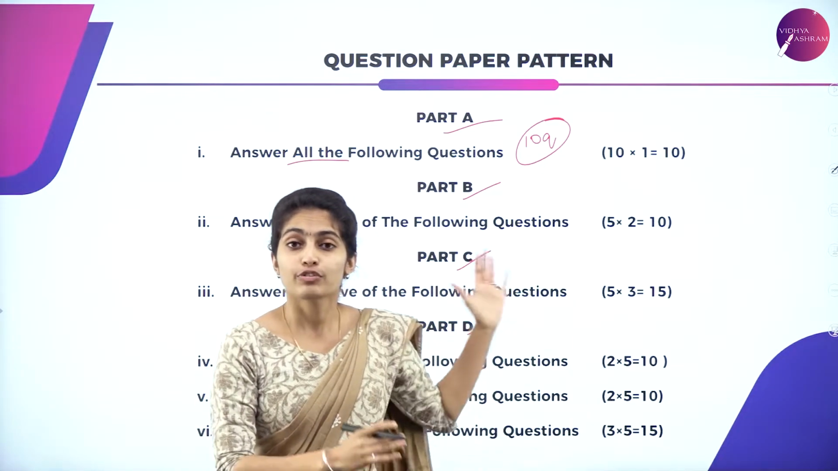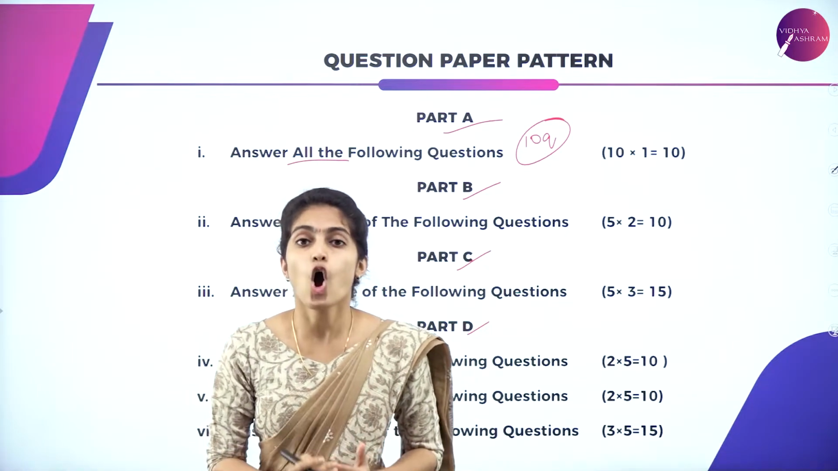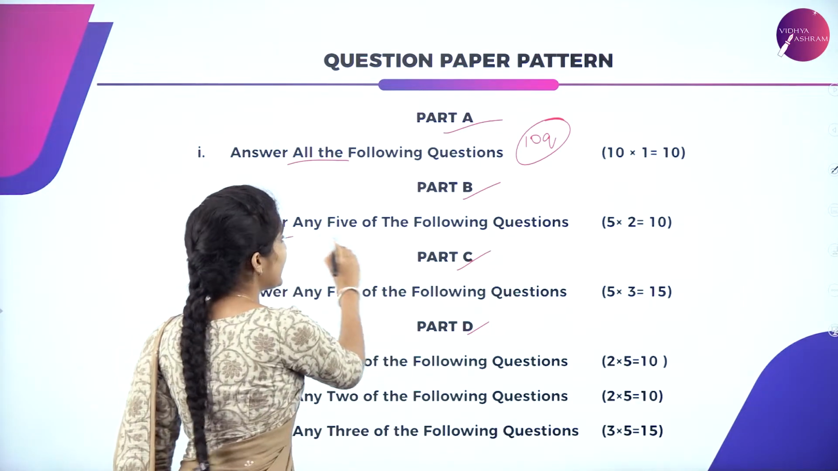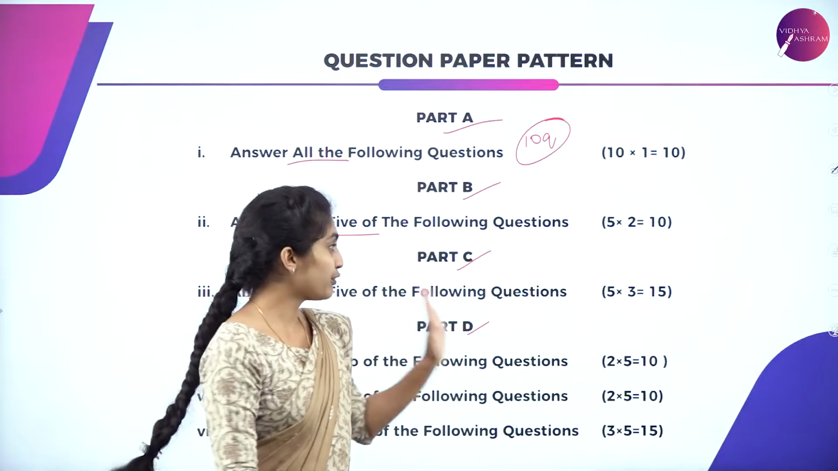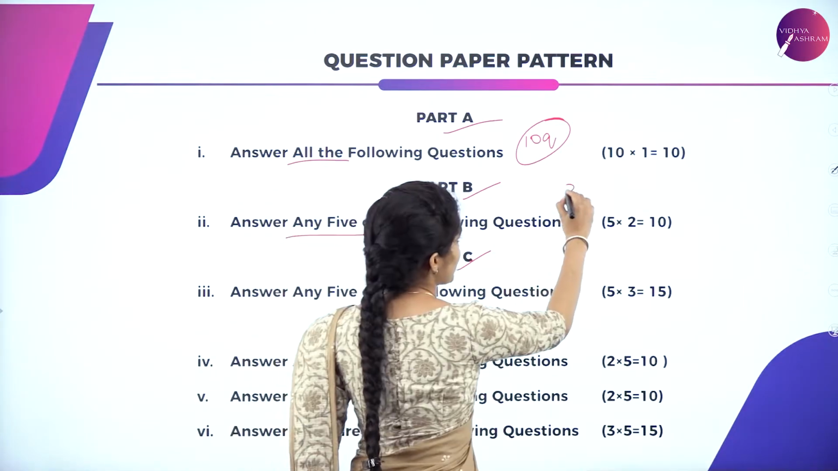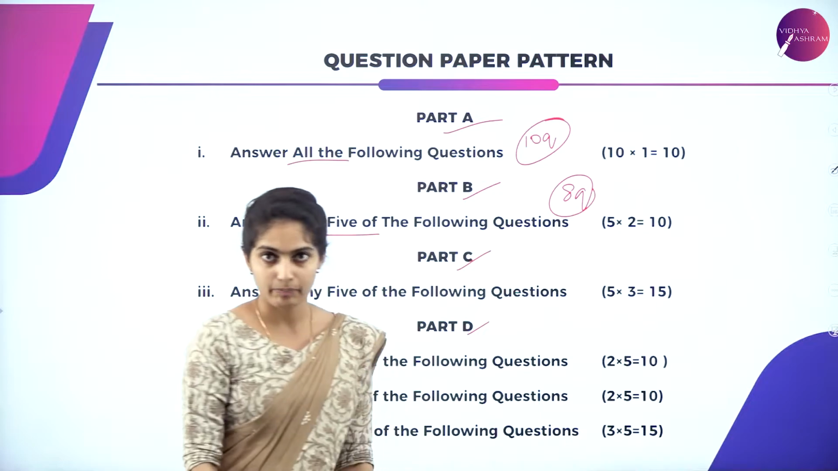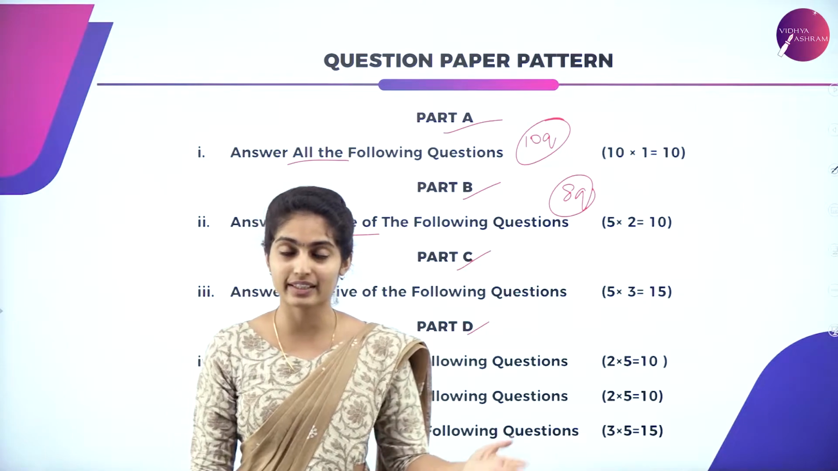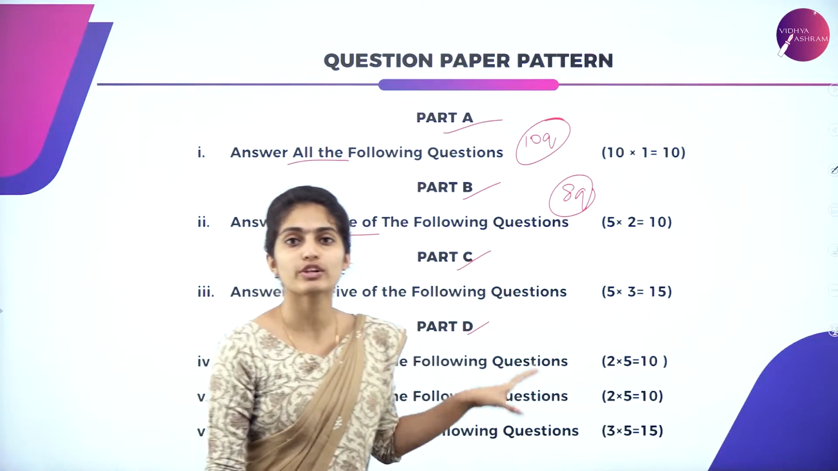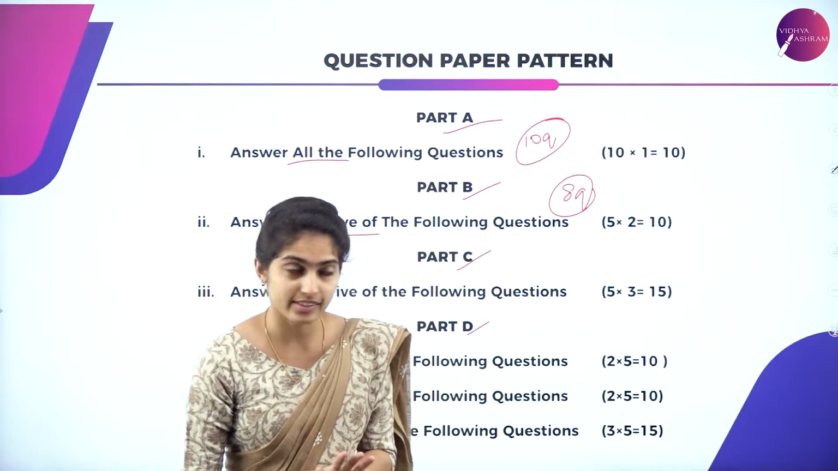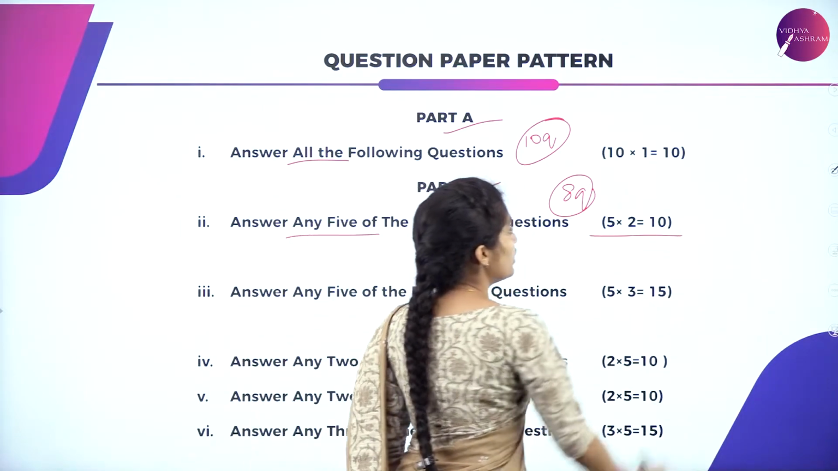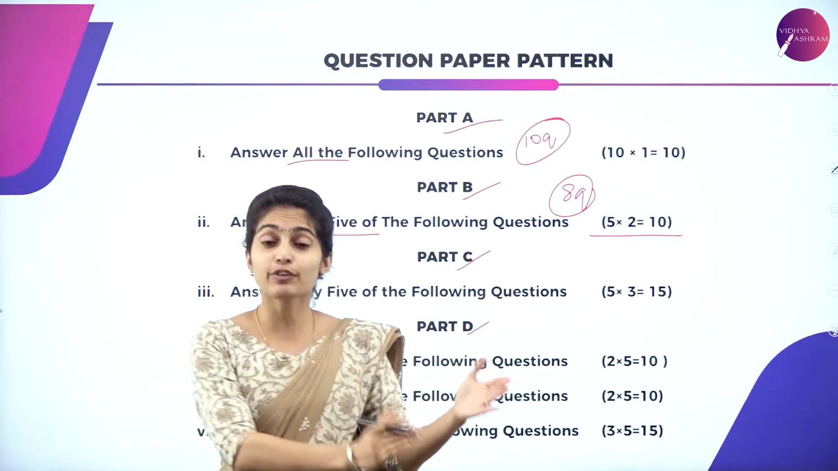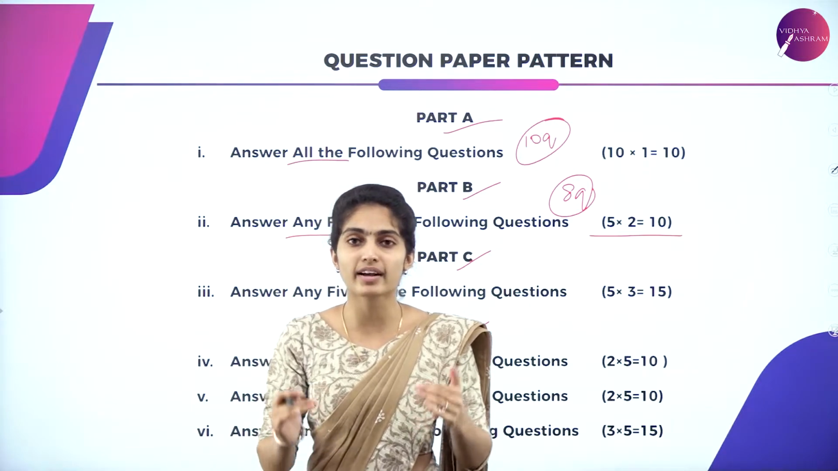Coming to part B, from this main you are getting the option. Here you will have to answer any 5 of the following questions, any 5 out of 8, where 3 questions you will be dropping. That is, discard 3 questions and attempt only 5 questions. Each consists of 2 marks. So 5 into 2, the 10 marks will be in your pocket if you answer in a systematic way.